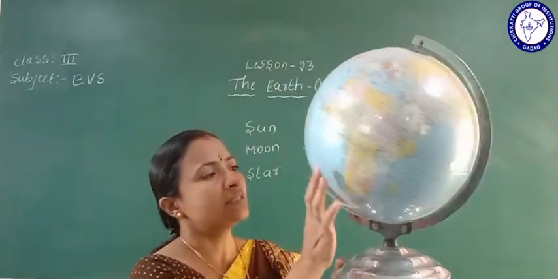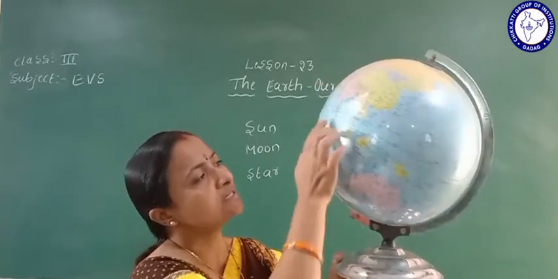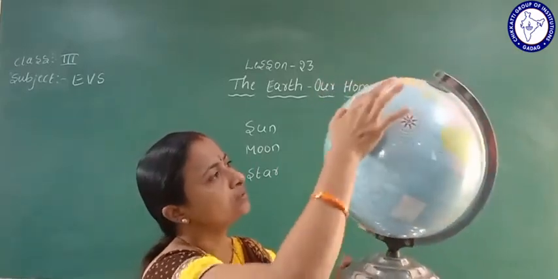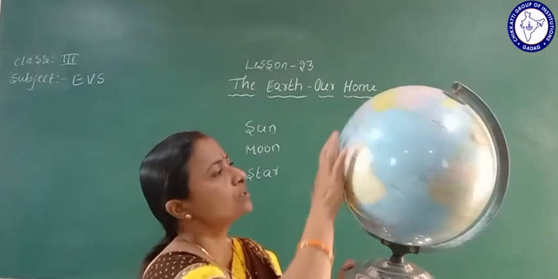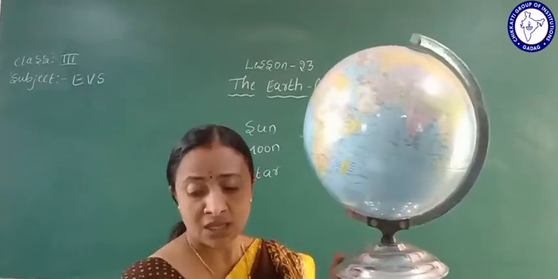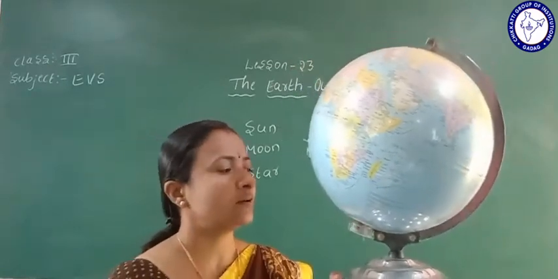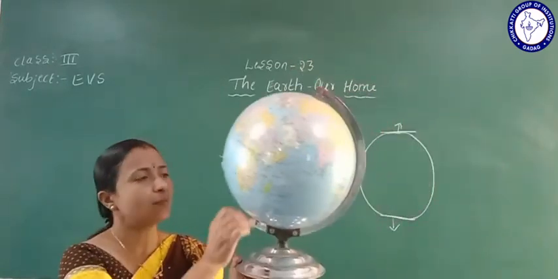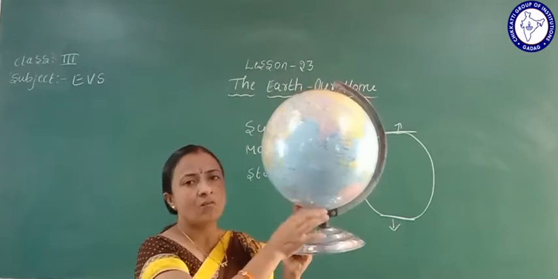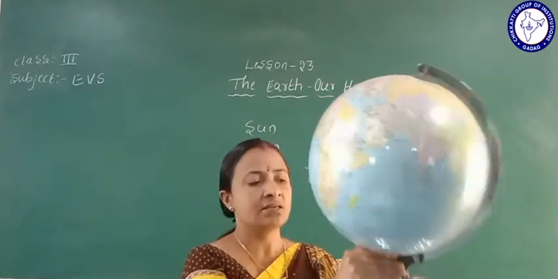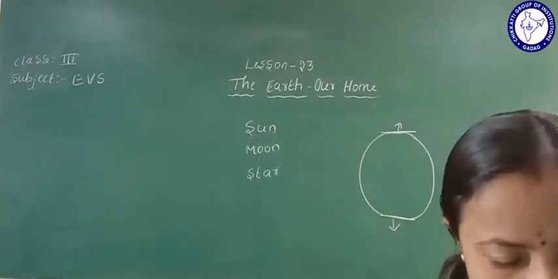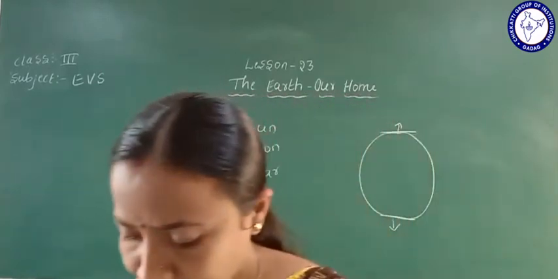Where the blue color is, it is all water. That water we call the hydrosphere. Geosphere means land portion and hydrosphere means water portion.